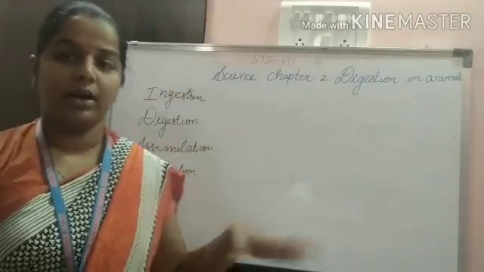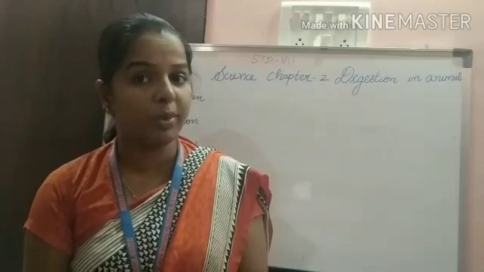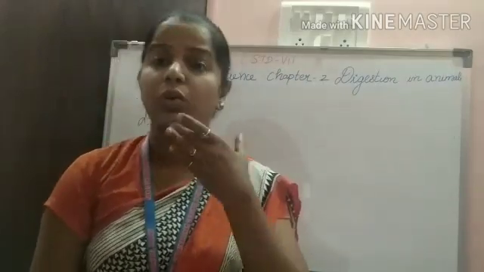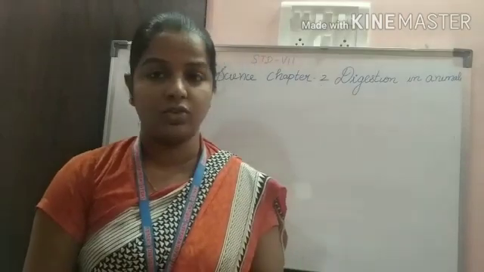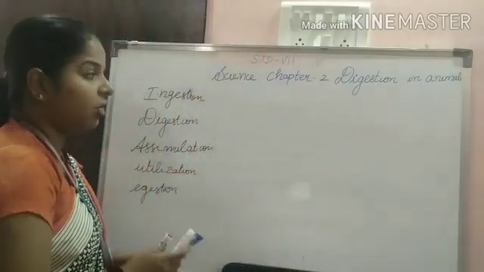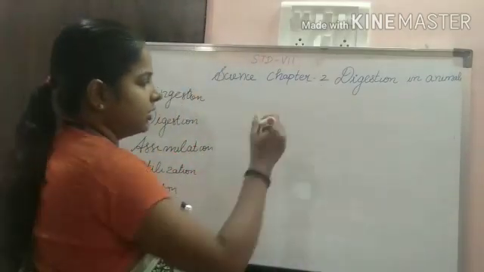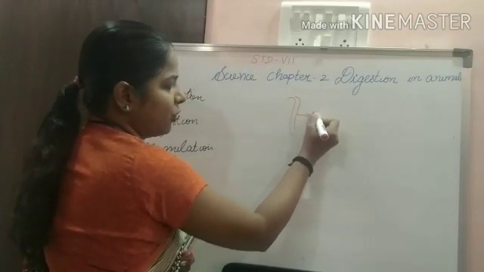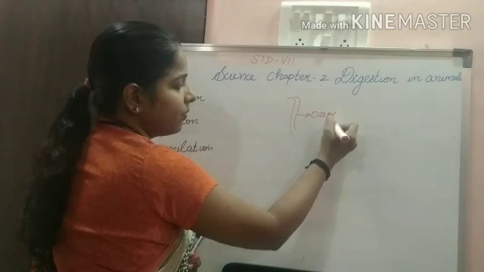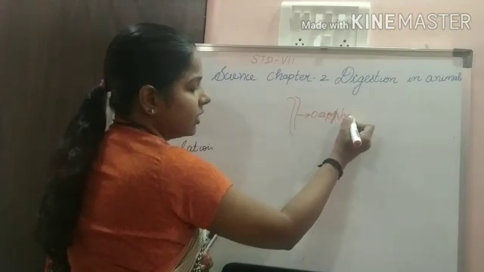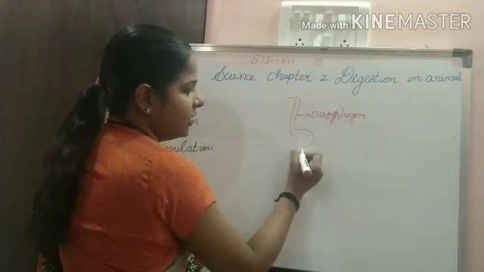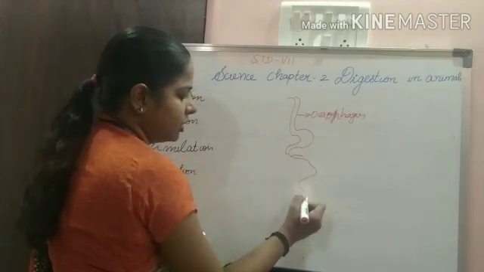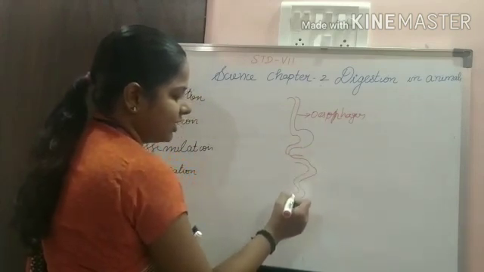Later we discussed the human digestive system, where we learned about the whole alimentary canal. In that alimentary canal we discussed the buccal cavity, the esophagus, and the stomach, which enters into the small intestine.